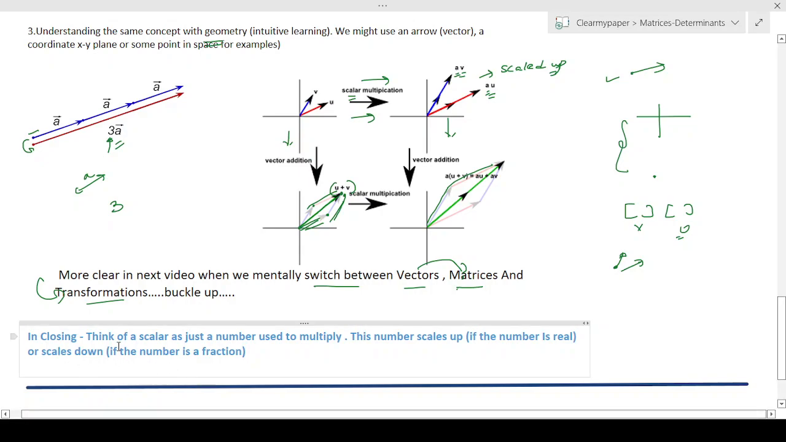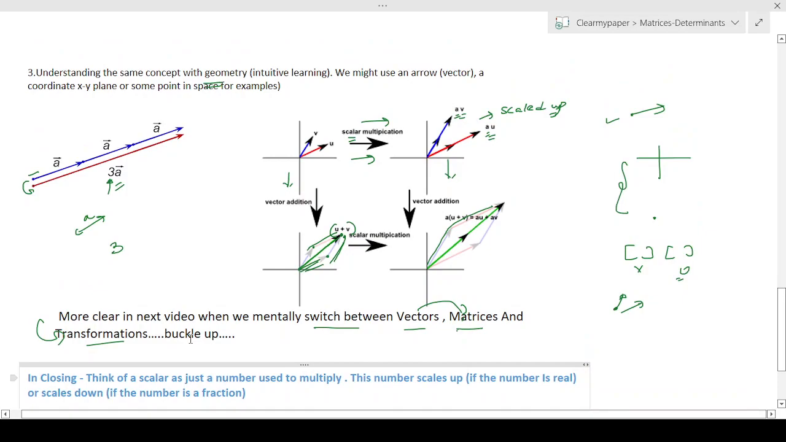What did we learn so far? So you should just think about scalar, because this was a scalar multiplication. Scalar is nothing but just a number, right? You should just think about scalar as a number which scales the number up or down based on if the scalar is positive or it's negative or it's a fraction. It depends on that, at how it scales.